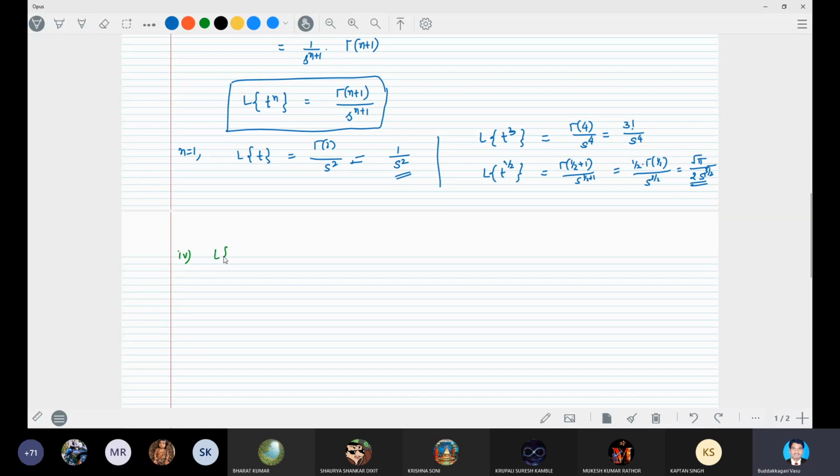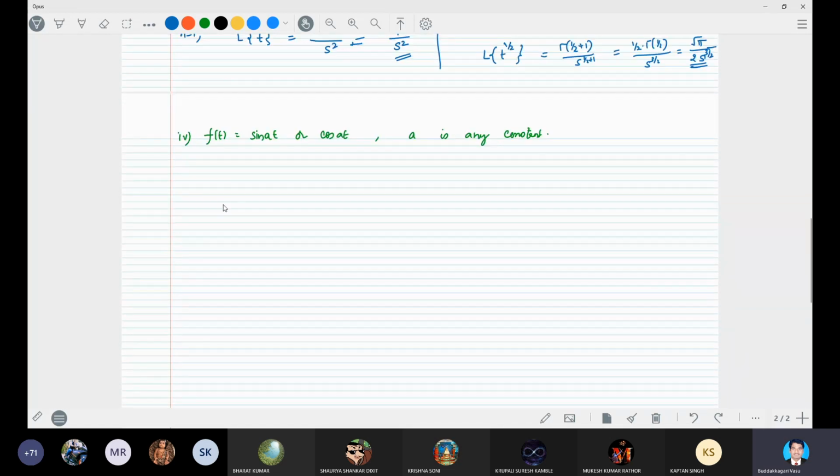Now we are finding f(t) is equal to sin at or cos at, where a is any constant.